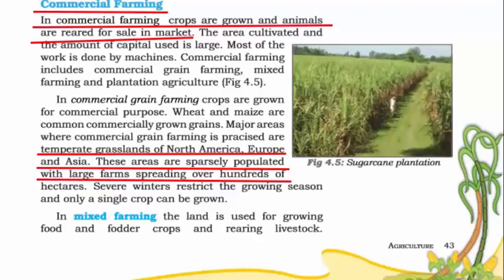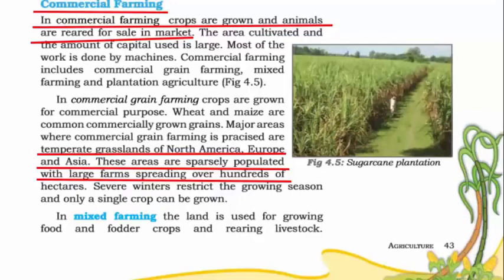Because if you see, these areas are highly populated with large farms spreading over hundreds of hectares. And you also have a lot of rivers flowing in this region. And we have read many times that where there is river, there is a huge civilization. And therefore commercial farming is very famous in these areas.